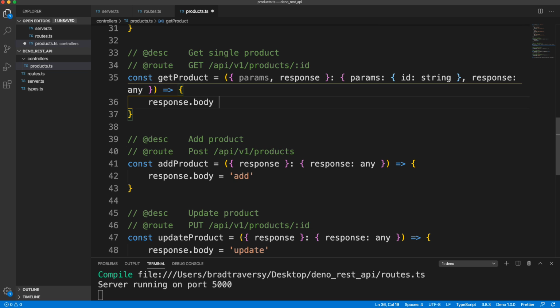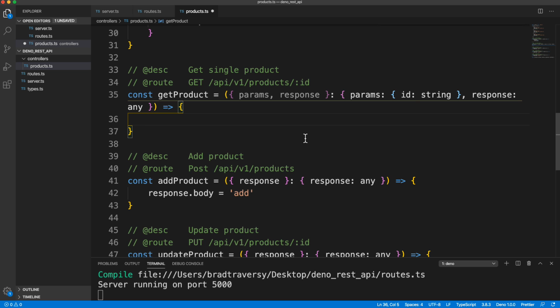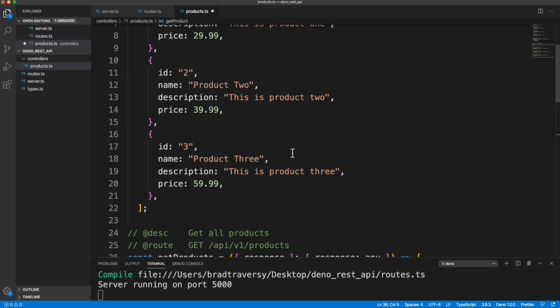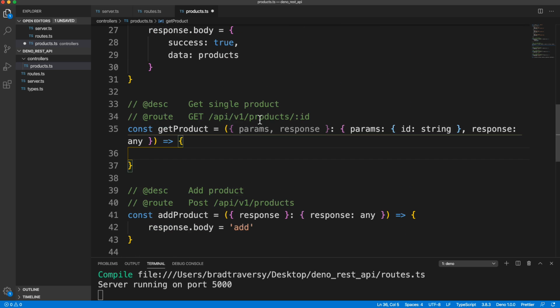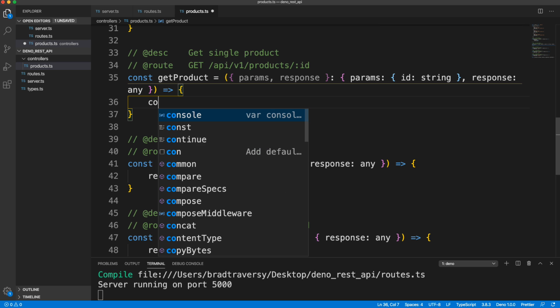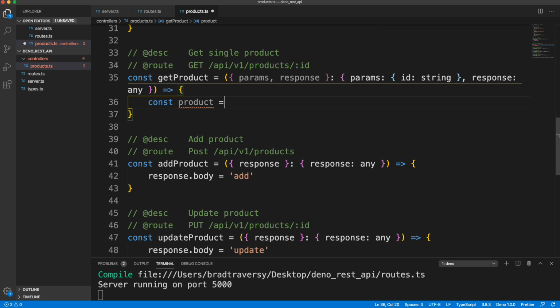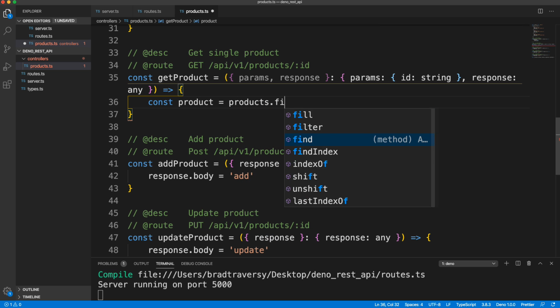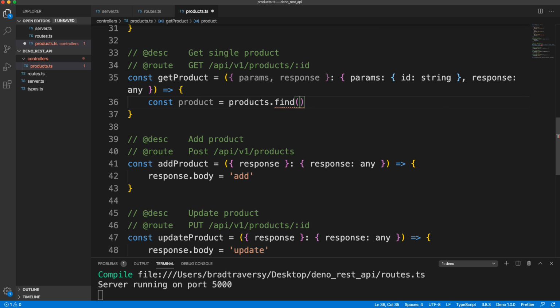And then down here, let's get rid of this and figure out how we want to do this. So if you were using a database, like if you were using Mongoose, for example, with Node, you would be using Mongoose methods like find and create and all that stuff. Now we're just dealing with static data, so we're just using pure JavaScript functions. For instance, we'll use the find high order array method here. So let's say const product, because we need to get a single product, and we'll set this to our products array, and then we'll use .find, which takes in an arrow function.